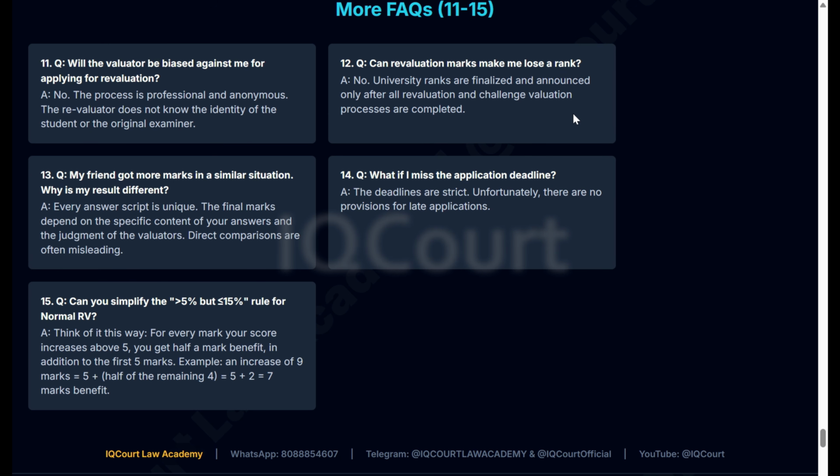Can the revaluation marks make me lose a rank? No. They will give you whichever of the marks is better. They will not reduce anything.